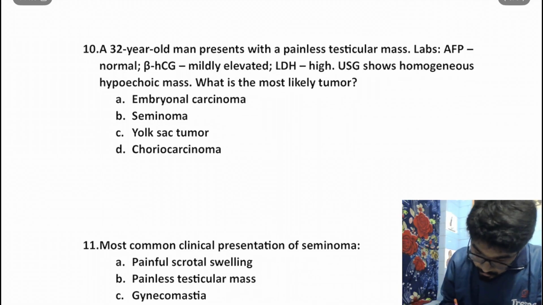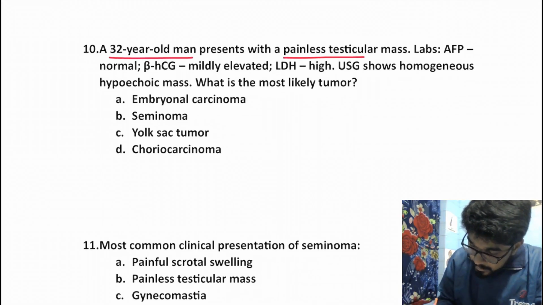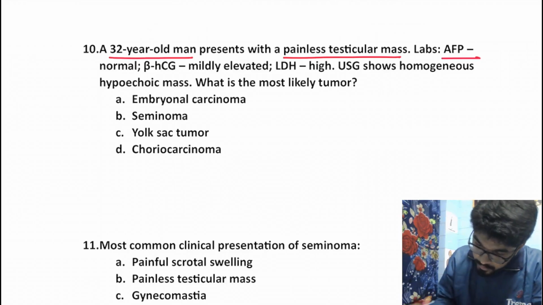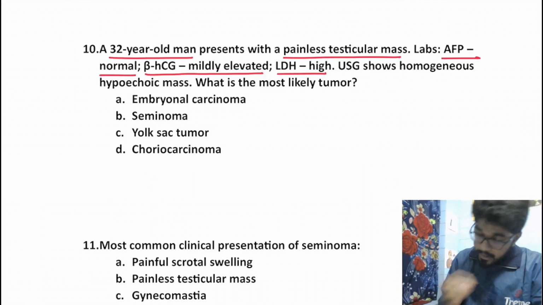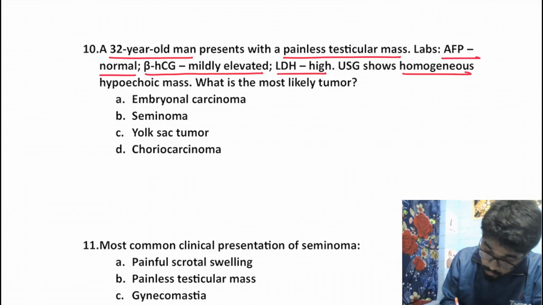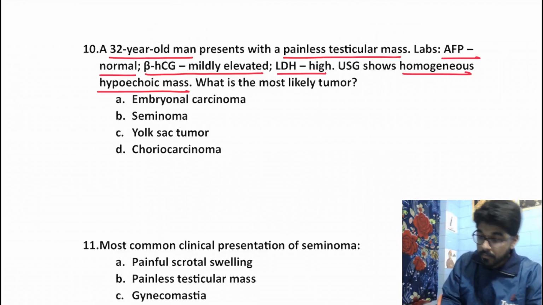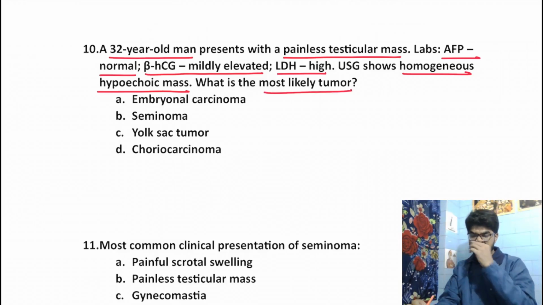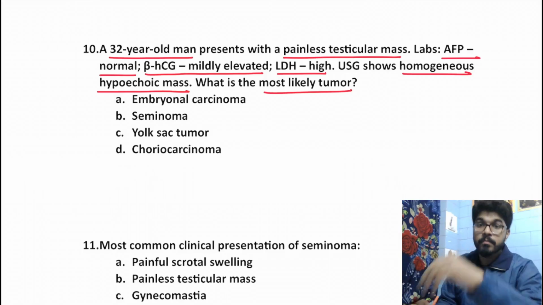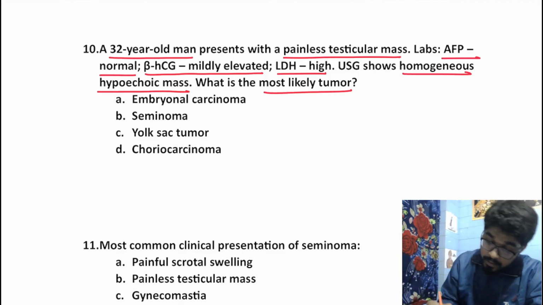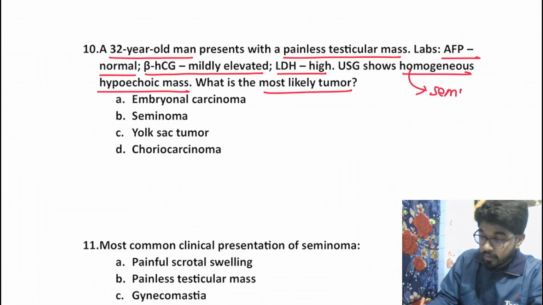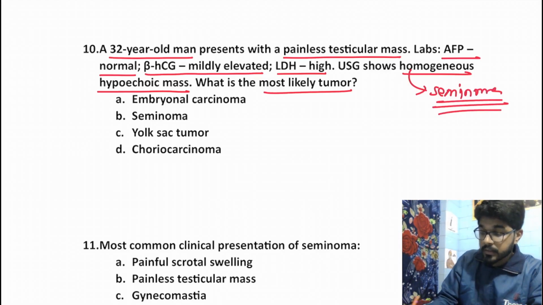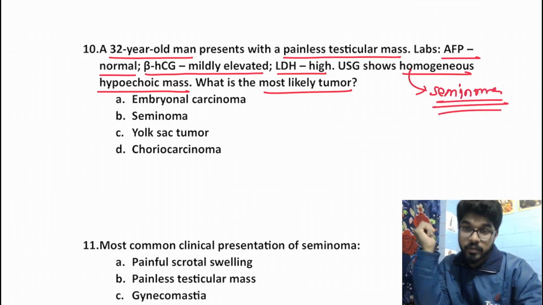Now, a 32-year-old man presents with a painless testicular mass. Lab report shows that the AFP is normal, beta HCG is mildly elevated, LDH is high. USG shows a homogeneous hypoechoic mass. What is the most likely tumor? Now, this USG is the most important finding over here, that we get a homogeneous mass. This homogeneous finding in USG is very much suggestive of seminoma if we consider testicular tumors.